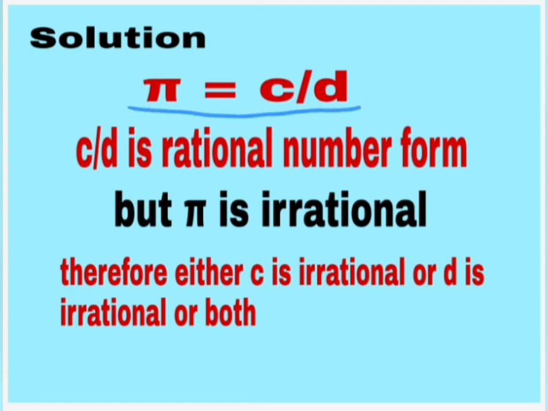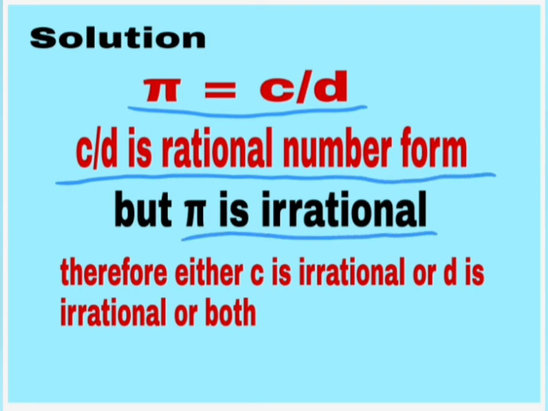Pi is equal to C by D. C by D is in rational number form, but pi is irrational. Therefore, either C is irrational or D is irrational, or both.